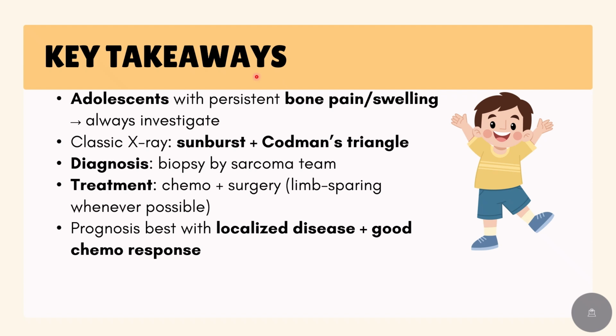To summarize, persistent bone pain in a teenager should always raise suspicion for osteosarcoma. And on X-ray, look for the classic sunburst pattern or Codman's triangle. For diagnosis, a biopsy is essential and must be done by a specialist team. Standard treatment is chemotherapy plus surgery with limb sparing whenever possible. The prognosis is best when the cancer is localized and when there is a good response to chemotherapy.